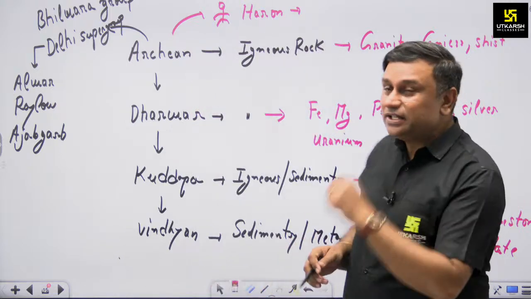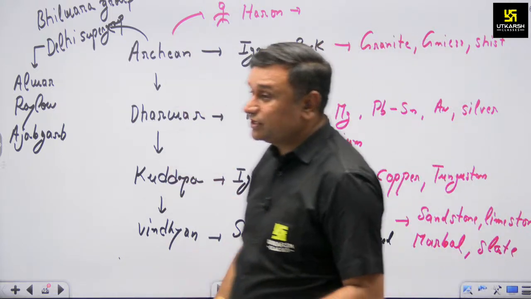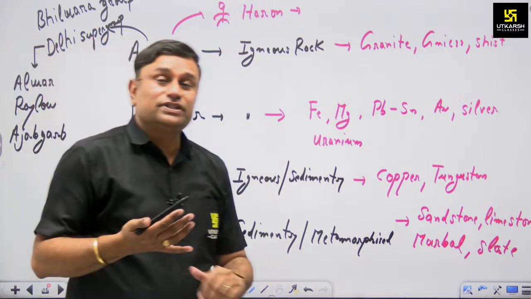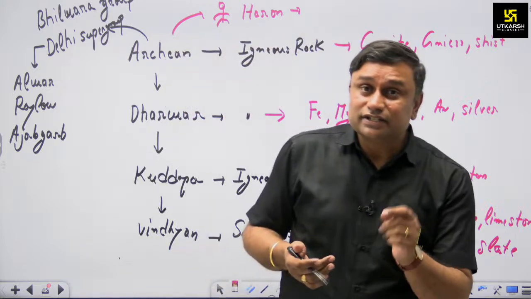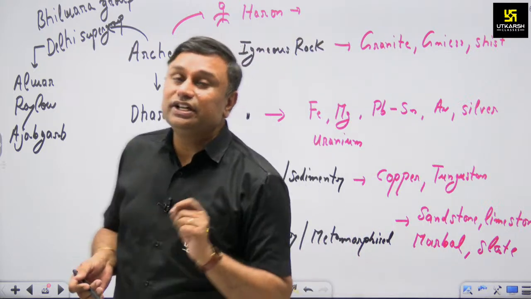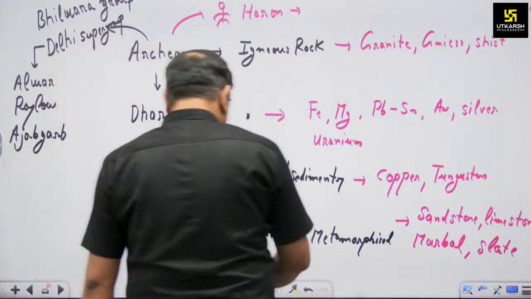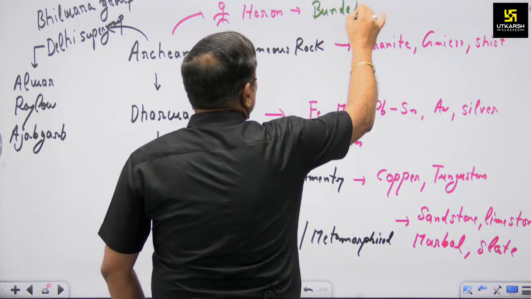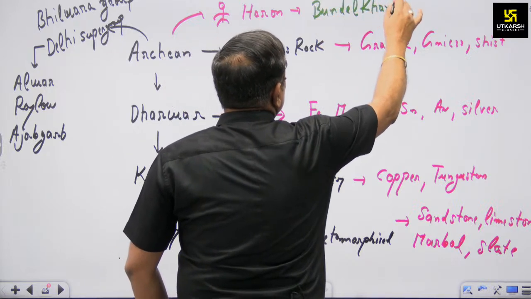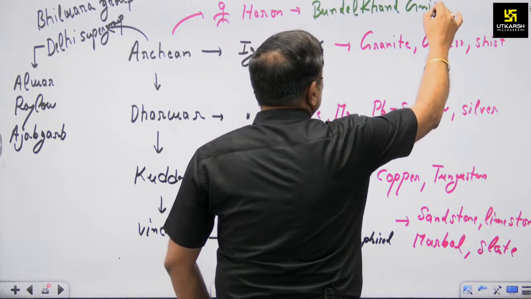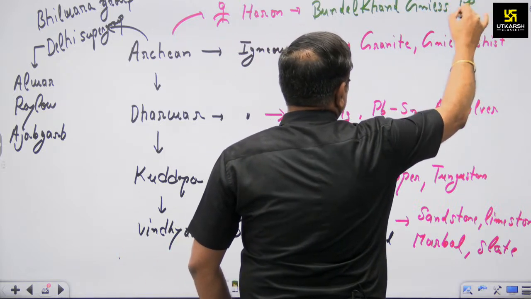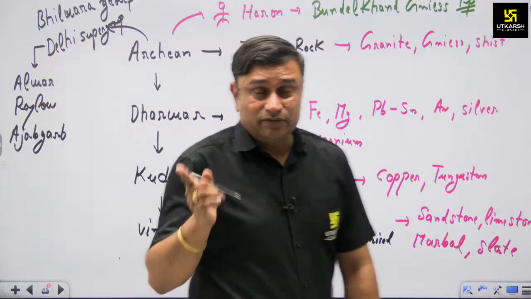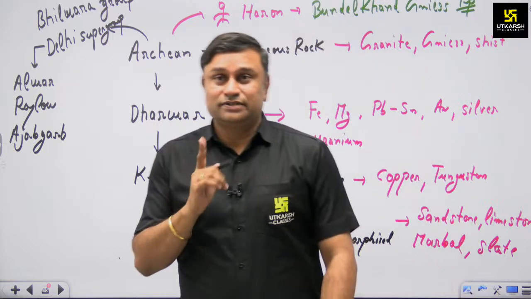Okay, now the first important aspect is that the Archean rock system was described by Professor Heron. And why is Professor Heron important? Because he described the initial rock system found in Rajasthan by the name of Bundelkhand gneiss. Which one? Bundelkhand gneiss. Okay, so this is important. It means the initial rock which evolved in Rajasthan is known as Bundelkhand gneiss.